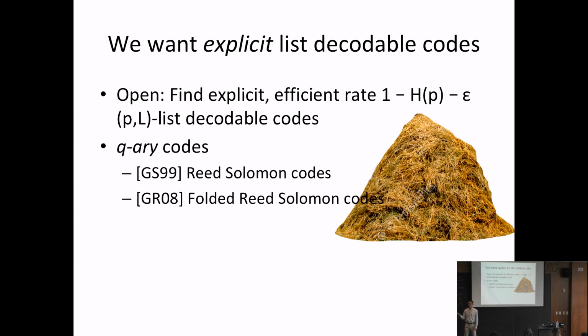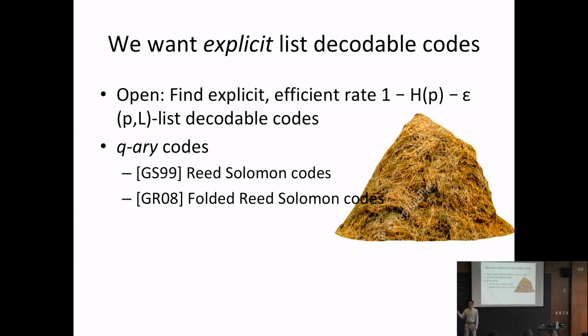Okay, but there are some things known. Here we're taking codes to be over F_2^n, but if you allow your codes to be over a larger alphabet, then there are known list decodable codes with good list decoding algorithms. In 1999, Guruswami and Sudan showed that you can list decode Reed-Solomon codes efficiently up to some radius. And in 2008, Guruswami and Rudra invented folded Reed-Solomon codes.